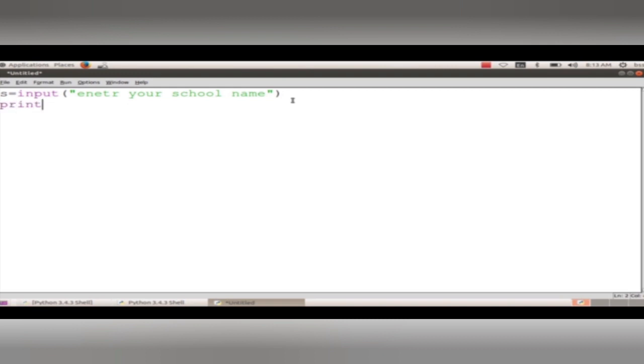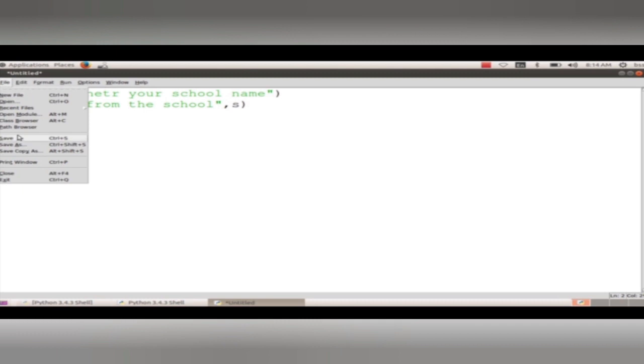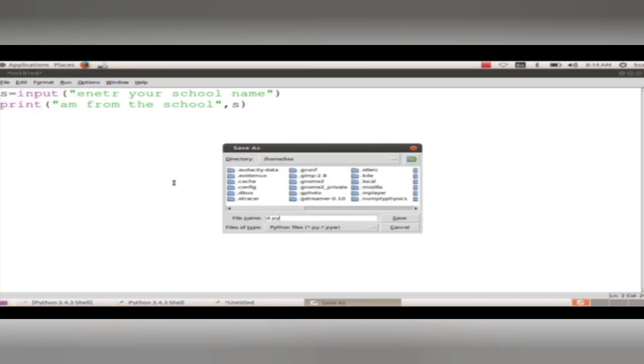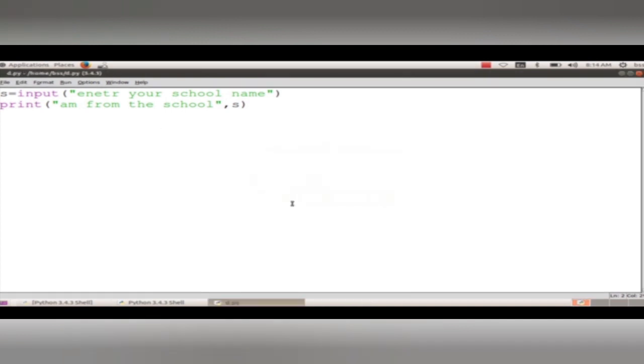And here print, inside the bracket you are giving another comment, I am from the school, comma, and your school name. That is, we are inputting the name of your school through s. So it is comma s.